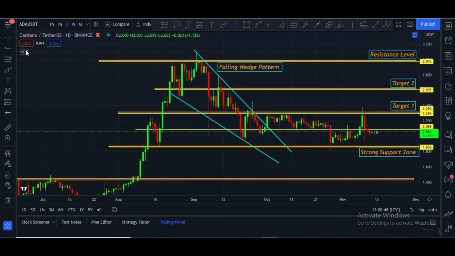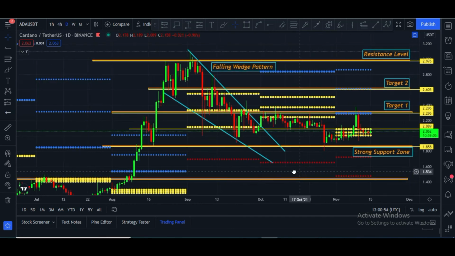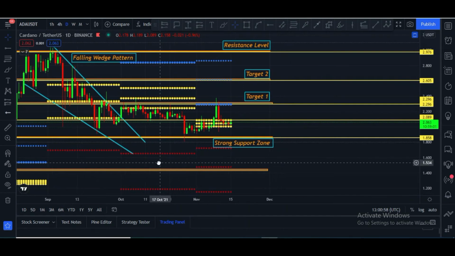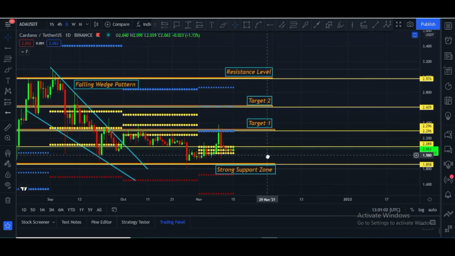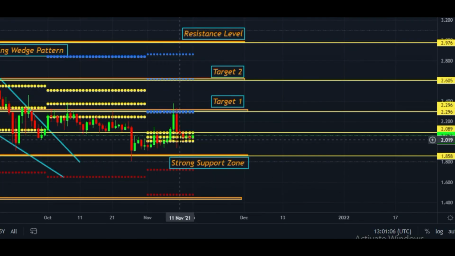And let me show you my main indicator, which is the monthly CPR indicator. Here you can see these yellow lines are the main CPR support zone lines, and it is at the $2.10 price area.